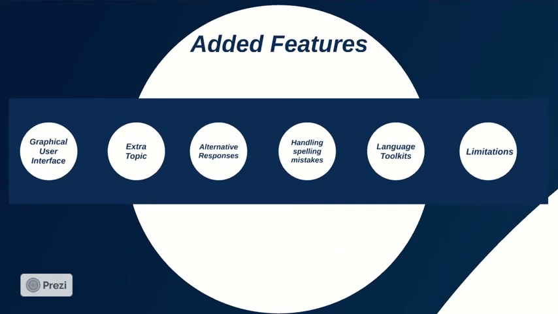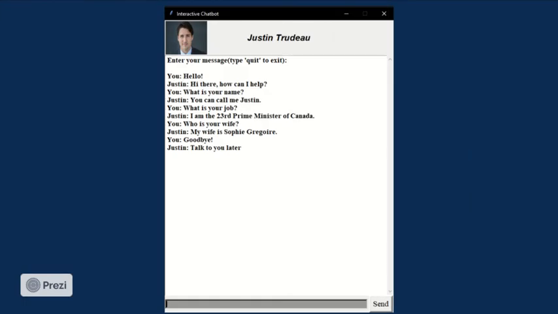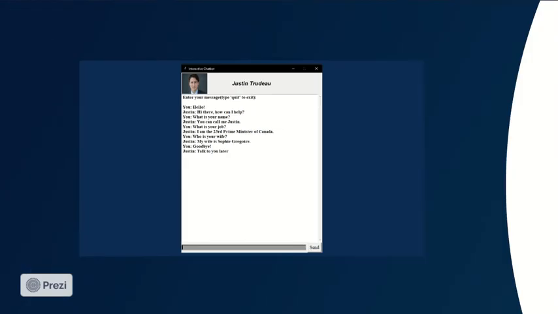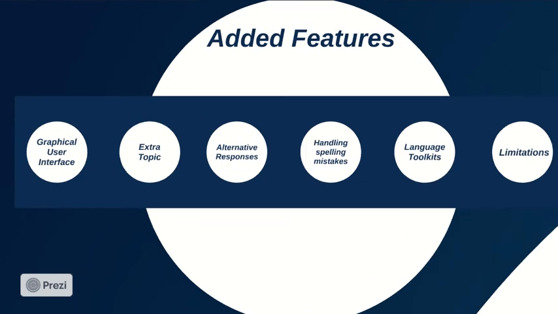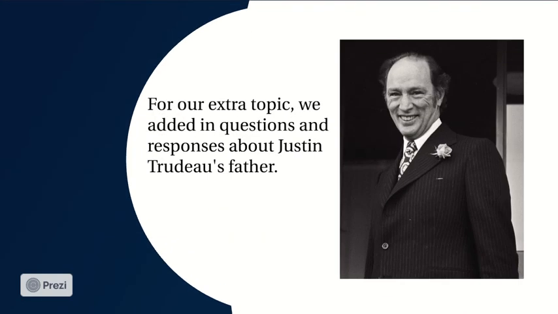In order to improve this assignment from our original assignment 2, we have implemented the following features. We made a simple GUI so that the user is typing into a nicer interface. We added an extra topic to our agent's repertoire.